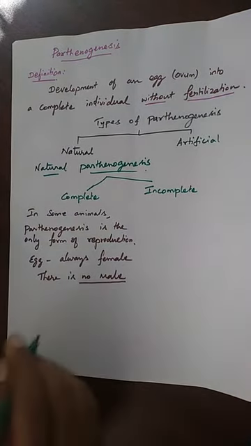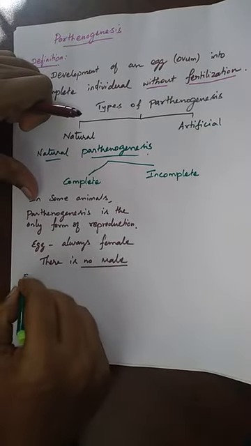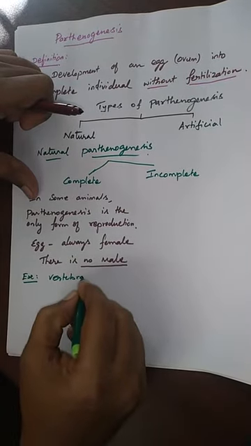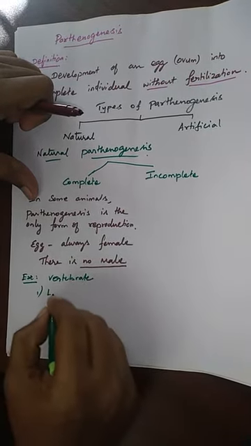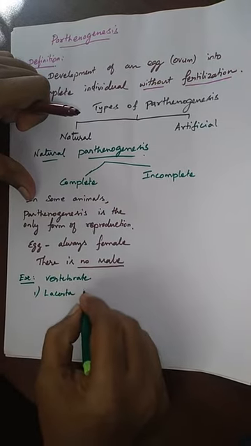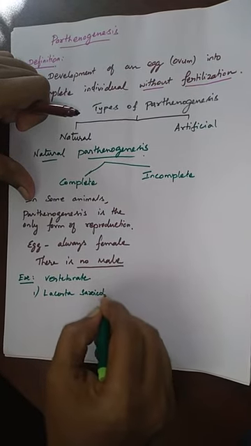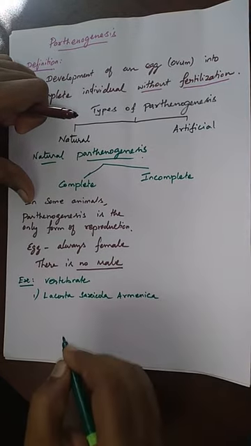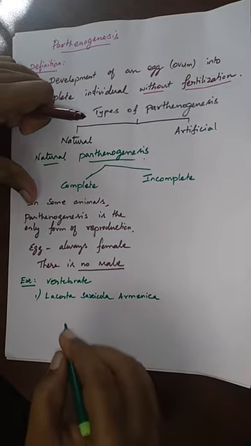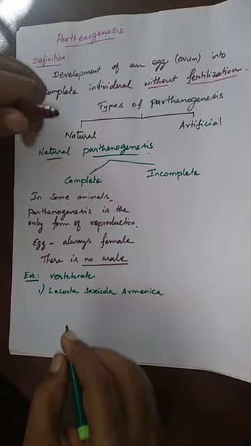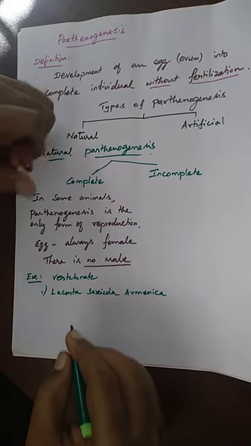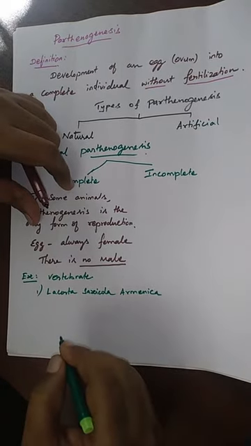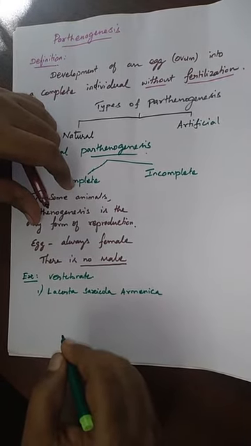Examples for the natural parthenogenesis. Examples. It is from the vertebrate animals. One is Lacerta saxicola armeniaca. We have studied yesterday in our past video itself. This is a rock lizard from Armenia. Its skin is white color.